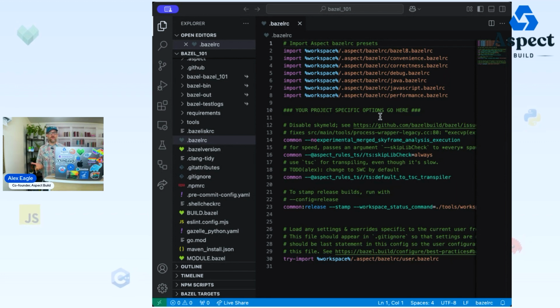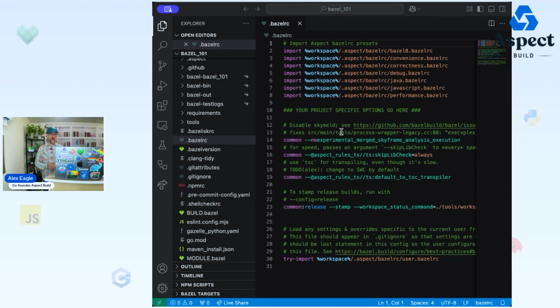Flags are passed to Bazel on the command line. So you can run Bazel and then pass --some_flag, so --jobs=10, for example. Flags can have a short version. So some of them can be abbreviated, essentially, ones that are run commonly. So --compilation_mode is abbreviated with just -c because it's used a lot in C++. You can also stick the word no on the front of a flag if it's a Boolean flag to negate it. So if you want to turn a flag off, instead of --something=false, you can just say --nothing.